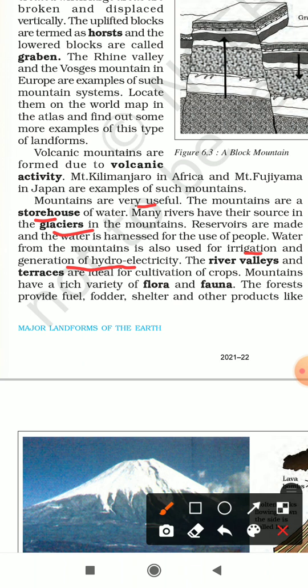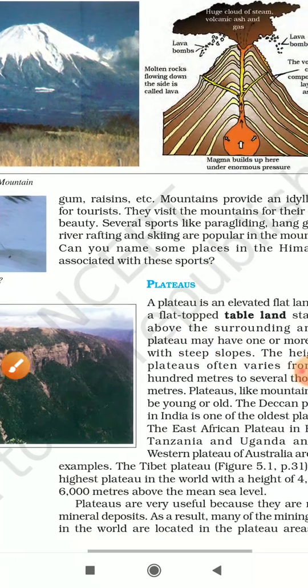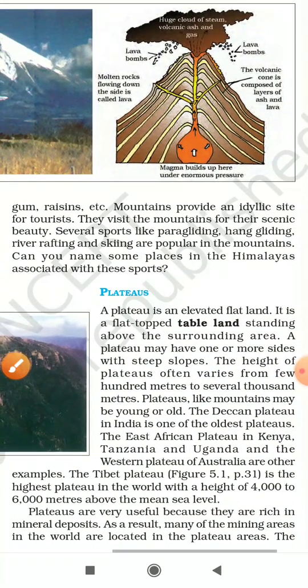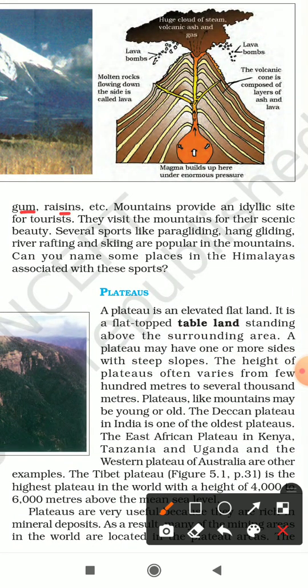The river valleys and terraces are ideal for cultivation of crops. Mountains also have a very rich variety of flora and fauna. The forests in the mountains provide fuel, fodder, shelter and other products like gum, raisins, etc.